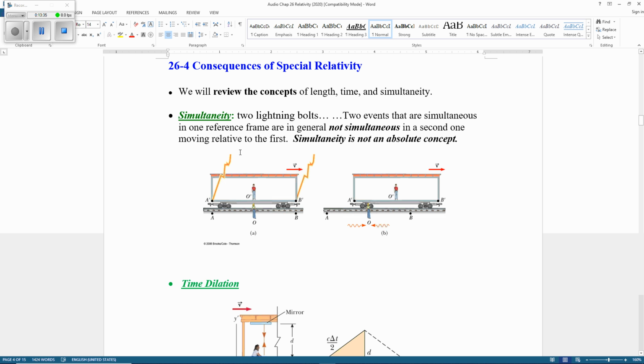That's called simultaneity. The events are simultaneous to one person, but not to another person. They do not agree the times are the same.